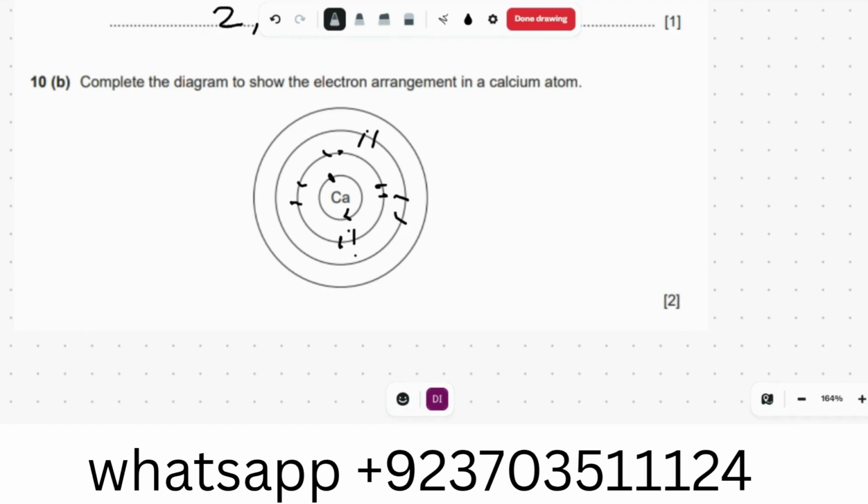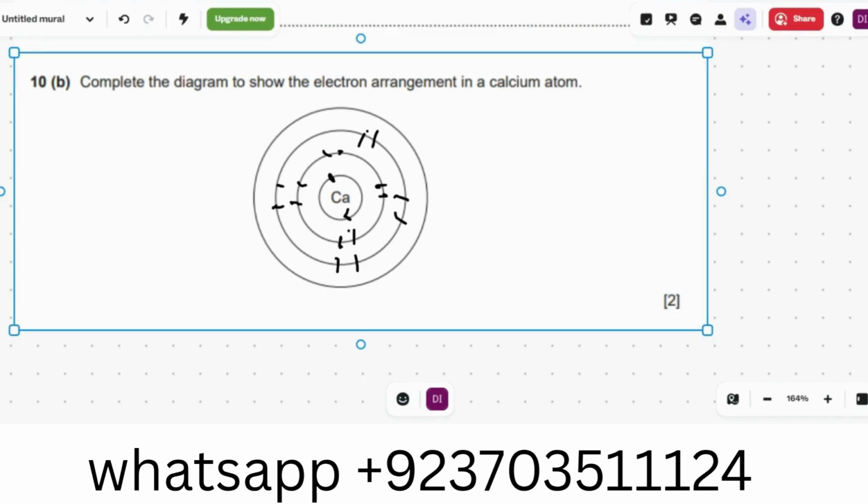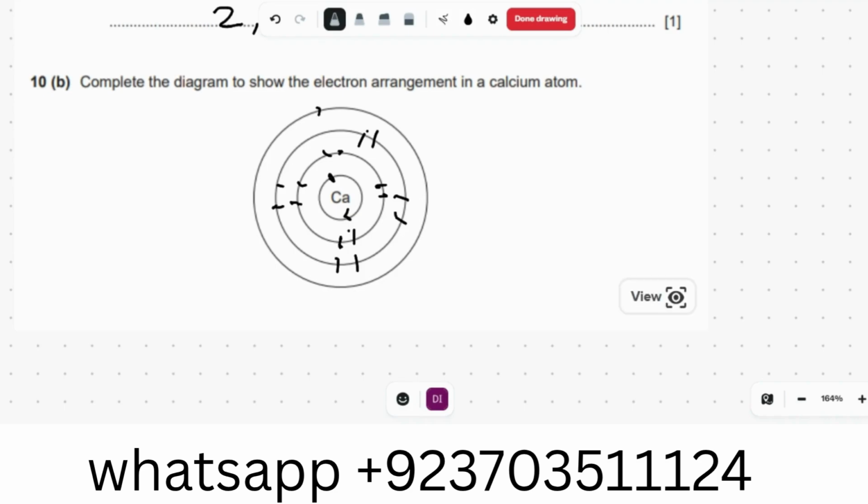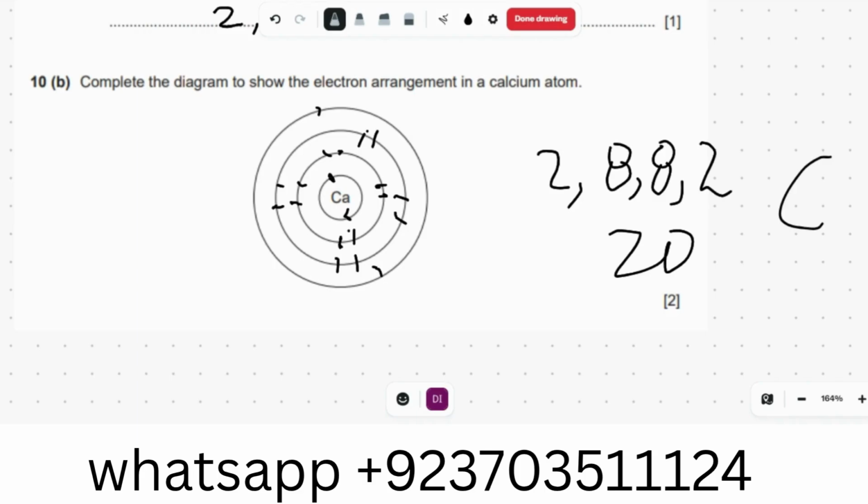I will just make lines because there is no space. Okay, in the last shell it will have only 2 electrons, 1 and 2. So in the first shell it has 2, in the second shell it has 8, in the third shell it has 8, and in the last shell it has 2. So that will give us 20, and we know calcium is 20 and 40.